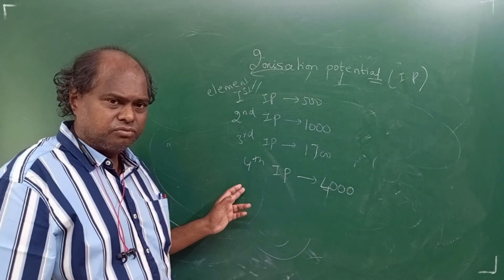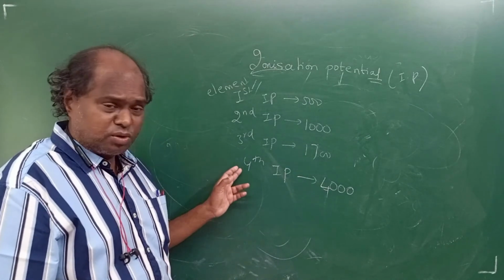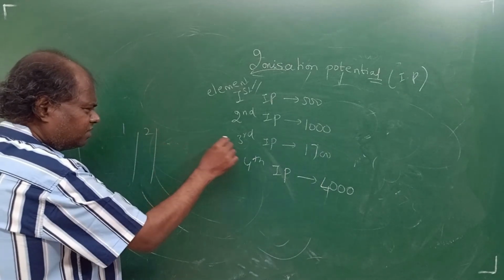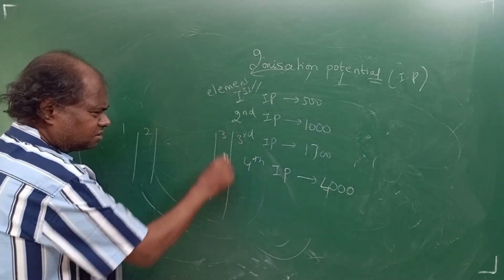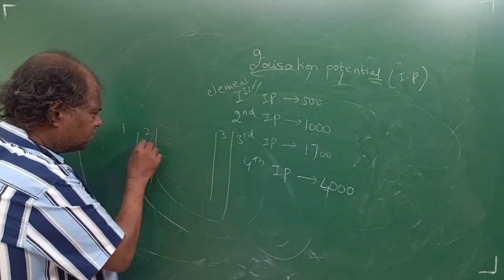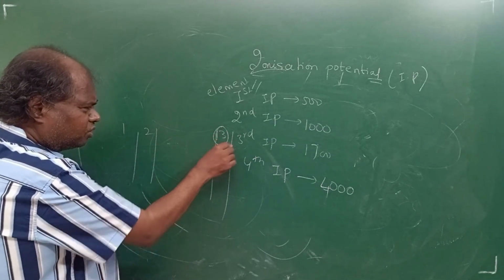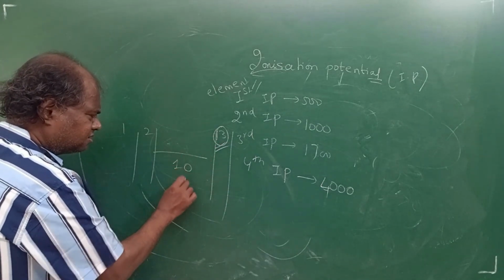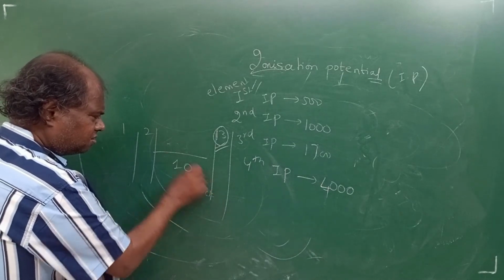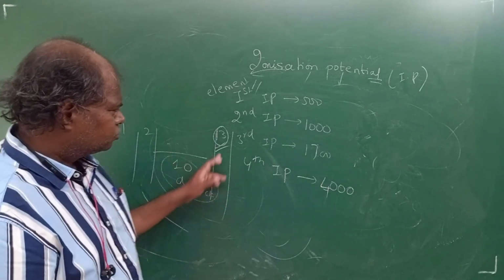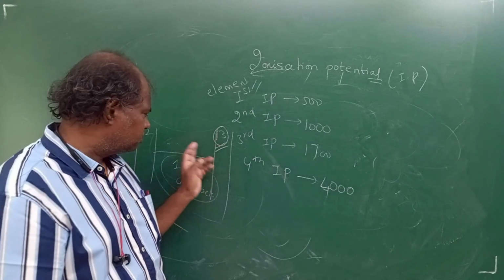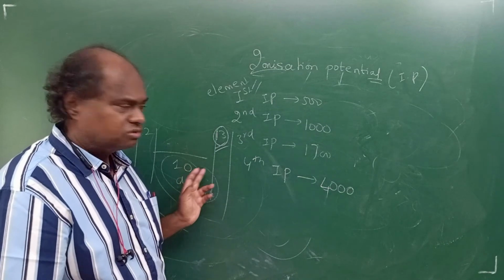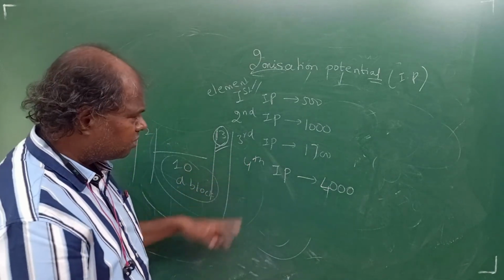Fine. You can say aluminium. Students, when you're writing the periodic table, I think you write 1, 2 like this. So I'm saying third group. But in some periodic tables, I think they write 13th group. So you can say 13th group also, because these 10 will be the d block. Am I right? Students, I hope you're getting it. So I should better say 13th group, because you take these 10. Clear? So which group does it lie in? 13th group of the periodic table.